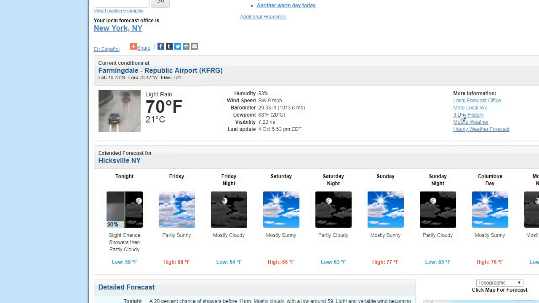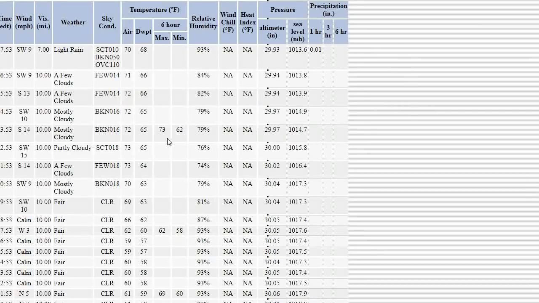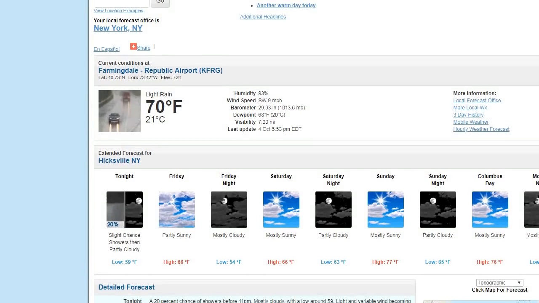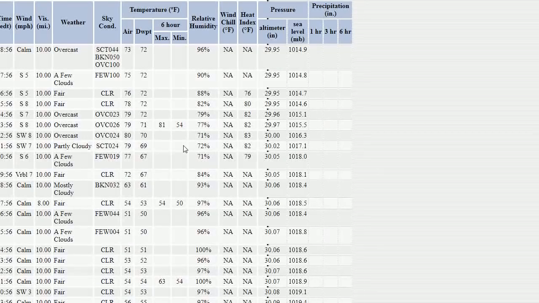70 degrees, dew point 68, and we have a high of 73 at Farmingdale today. Toms River hit 81, so Toms River was a lot hotter. See, the dew points got up into the 70s there.